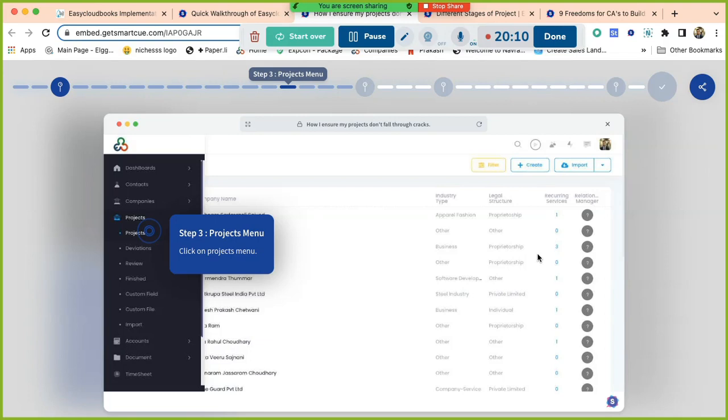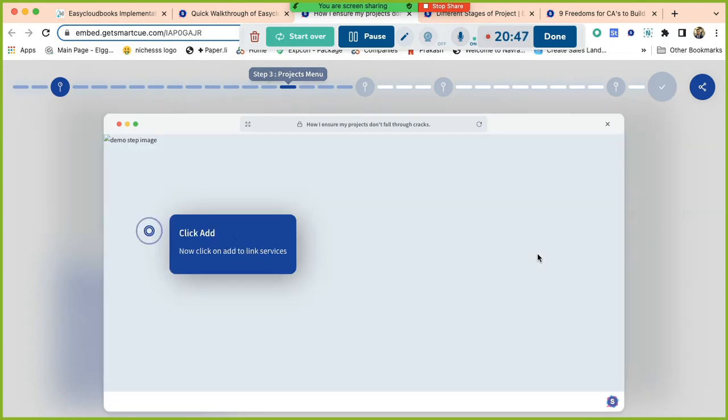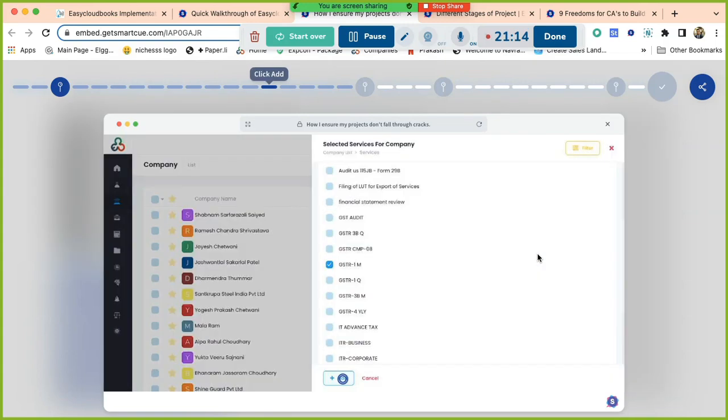But suppose now, this is a very good example. You asked good questions. Suppose Mr. Ramesh is coming to you today, but he has a pending project for the month of May. The May project got created on 1st of June. Now that date is already over. Now this project will not be created automatically. You are supposed to create it manually.